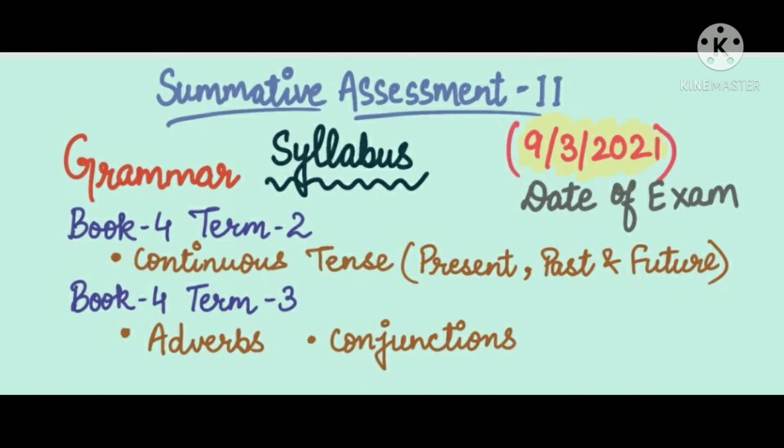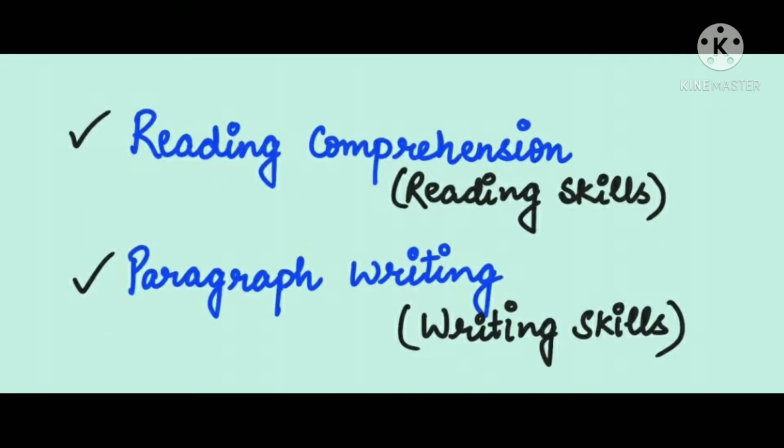3 chapters are coming. From your book 4 term 2, 1 chapter is coming, continuous tense, and from book 4 term 3, 2 chapters are coming, adverbs and conjunctions. Now in this video I'll tell you about these 3 chapters: continuous tense, that is present, past and future, and after that adverbs and conjunctions.